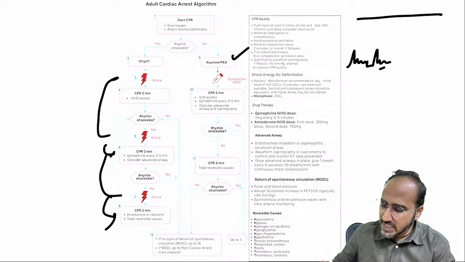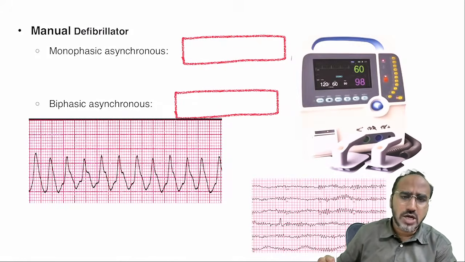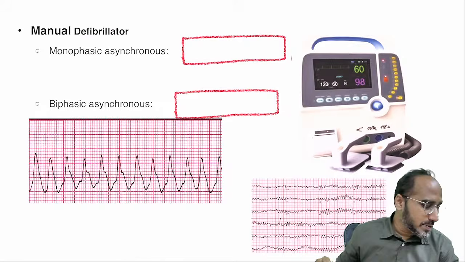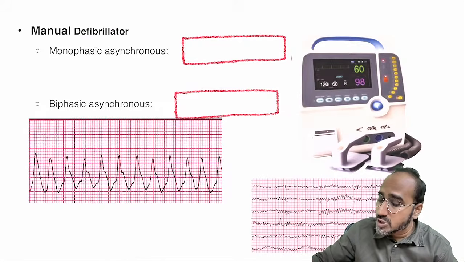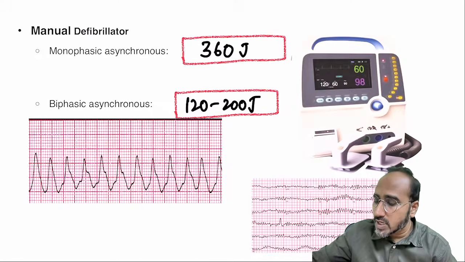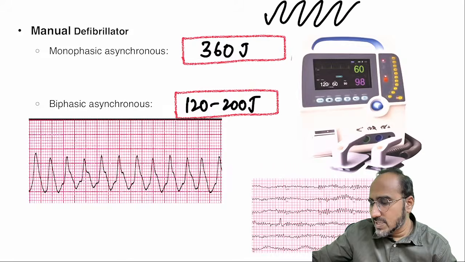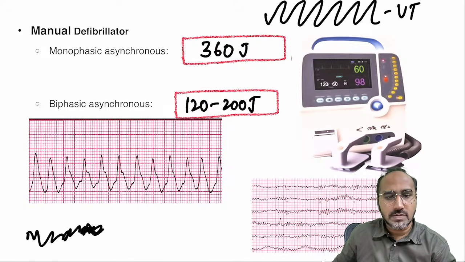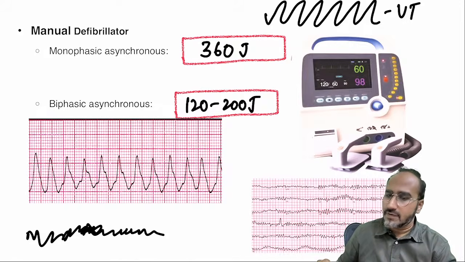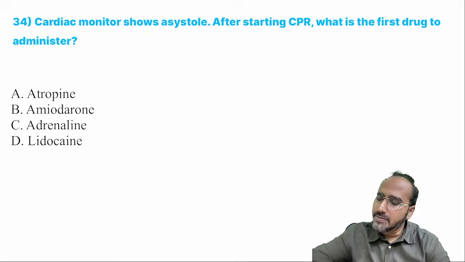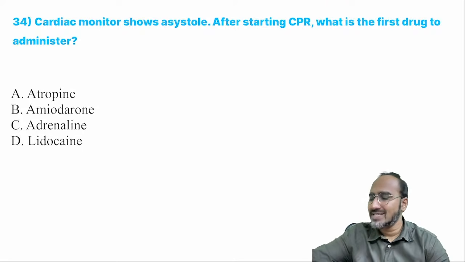Okay? So anyways, guys, we are discussing shockable rhythm. Shock can be given with the help of a manual defibrillator. There are 2 modes, monophasic and biphasic. In monophasic, what is the joules of shock that we need to give? 360 joules. In biphasic, 120 to 200 joules of shock can be given. And what are the shockable rhythms, guys? If you see this kind of rhythm, ventricular tachycardia, that's shockable. If you see this kind of scribbling rhythm, ventricular fibrillation, that is also a shockable type of rhythm.